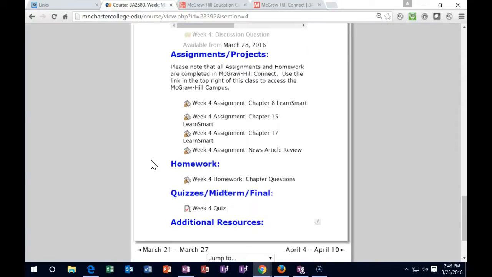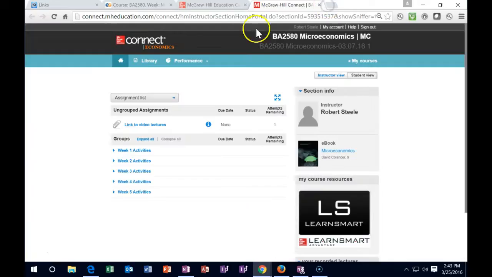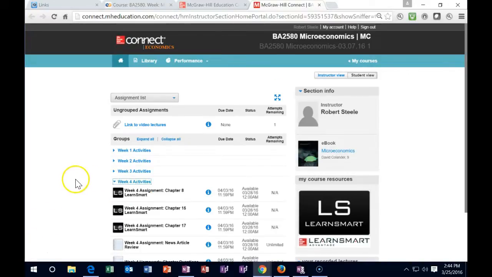Then we have the assignments. Most of these will be in Connect. You want to go in here and just make sure to check them off just in case some assignment gets snuck in there on Moodle Rooms and it's not in Connect here. You do want to use Moodle Rooms to check off the work as we go. So these will be in Connect. These 4 will be up here. So within Connect, we're going to go into week 4 and here's our assignments.